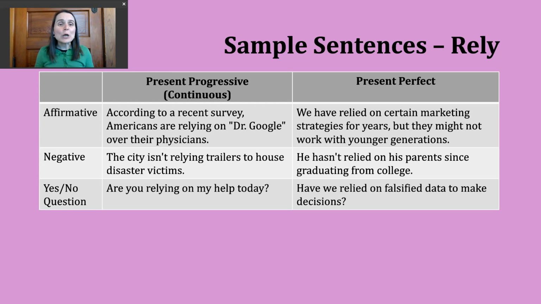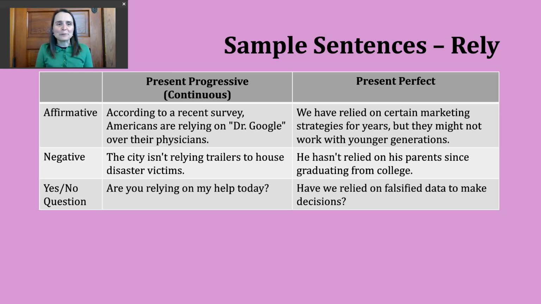But now let's look at a negative present progressive sentence. To do this, again, I start with my subject. I have my form of be that matches. So if my subject is I, I use am. If my subject is we, they, or you, I use are. And if my subject is he, she, or it, I use is. Okay, so subject, present form of be, then not, then that ing form of the verb.